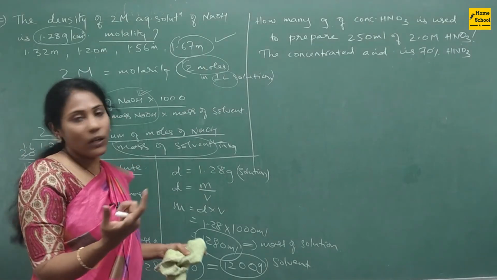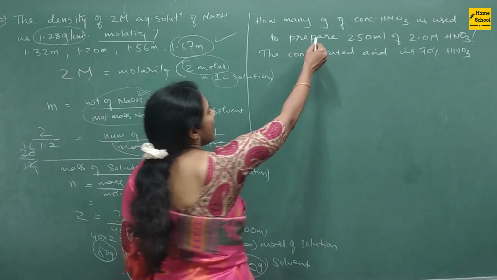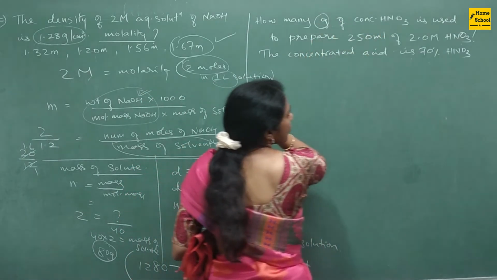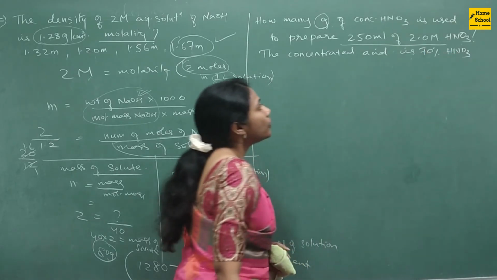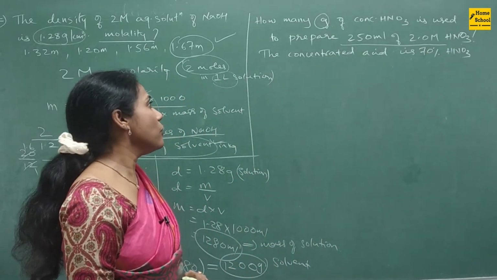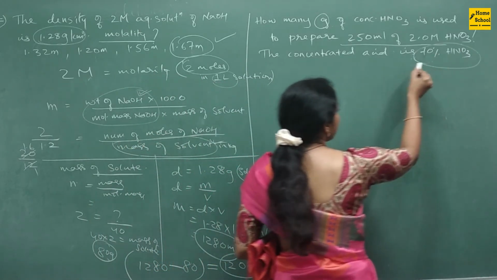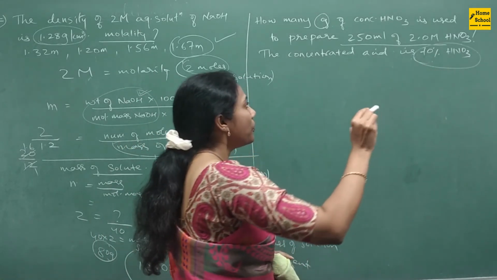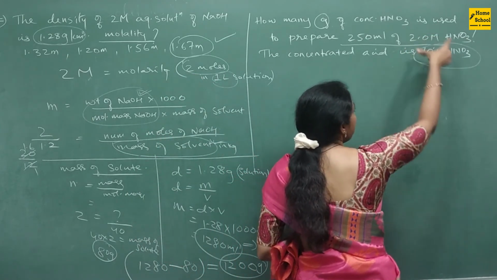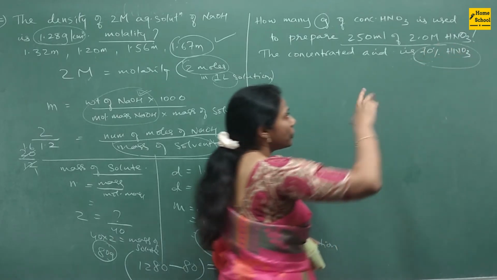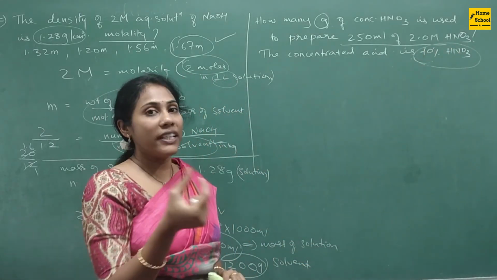Okay, last step is what's different, nothing else. See, how many grams of concentrated HNO3 is used to prepare 250 ml of 2.0 molar NaOH? The concentrated acid is 70%. So your question is: this much concentration of this much amount you actually have. In that, how many grams of NaOH is there?